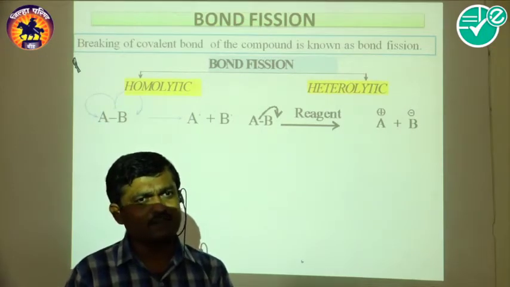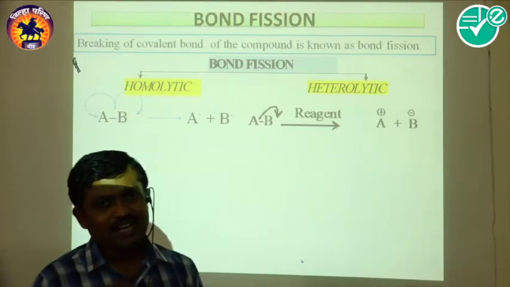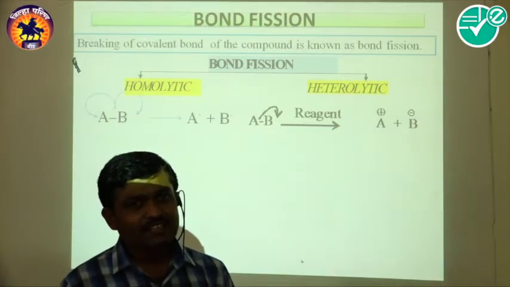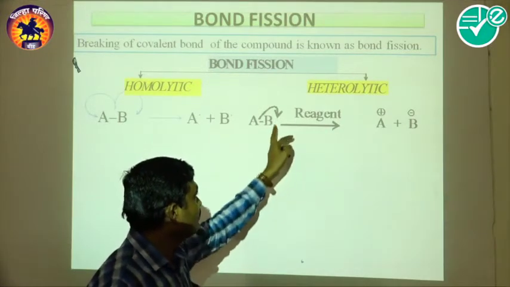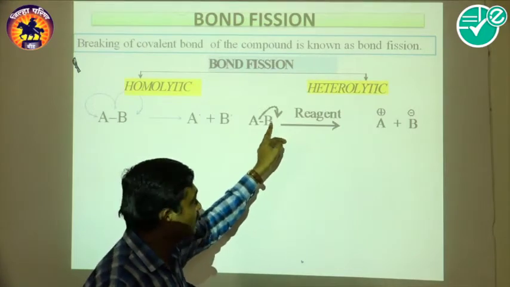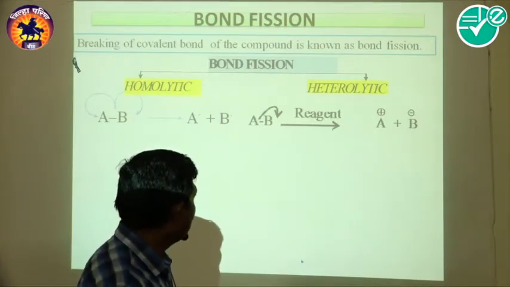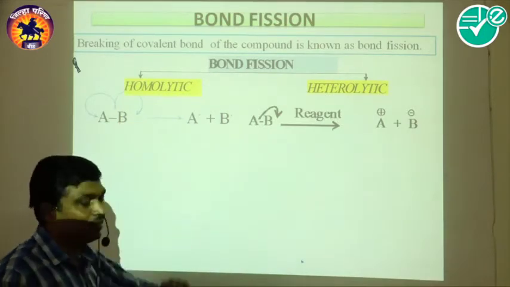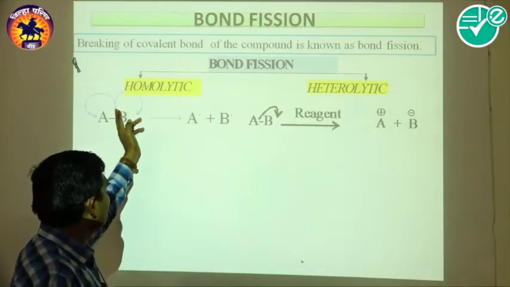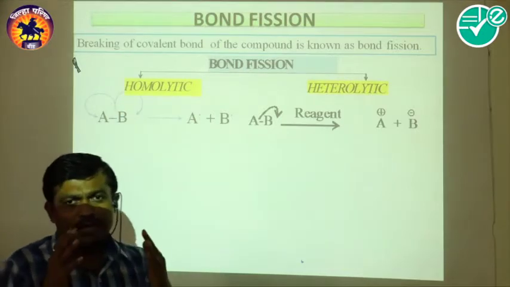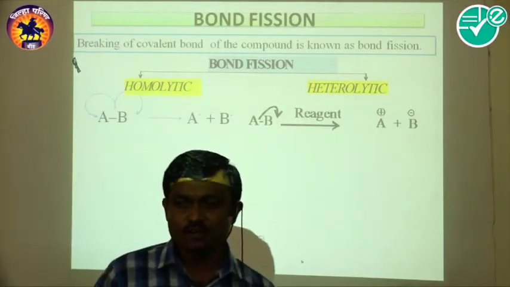Unsymmetrical means that whatever electrons are present between them are not shared equally when the bond is broken. Both electrons are taken by one of the species, the B species. Because of that, we say it is an unsymmetrical breaking of the covalent bond. But in homolytic bond fission, symmetrical breaking of the covalent bond takes place. Here A and B both carry their own electron when the bond is broken.